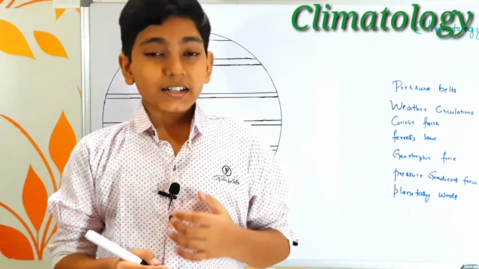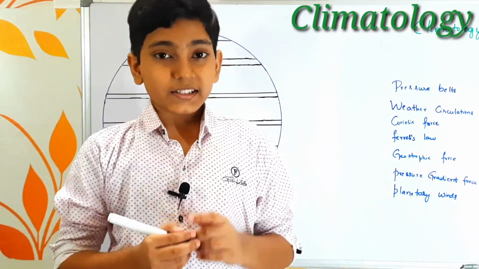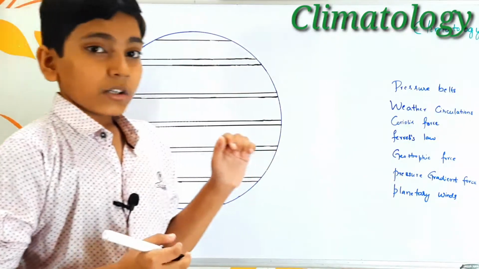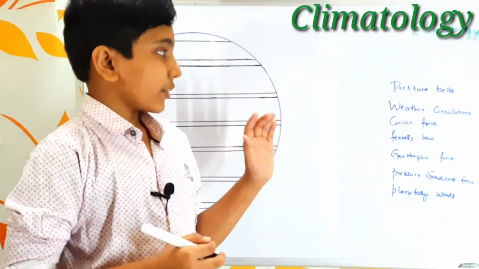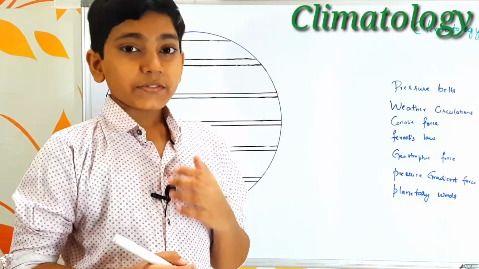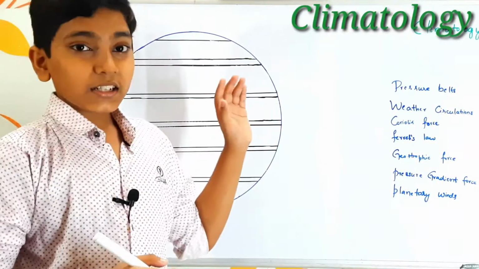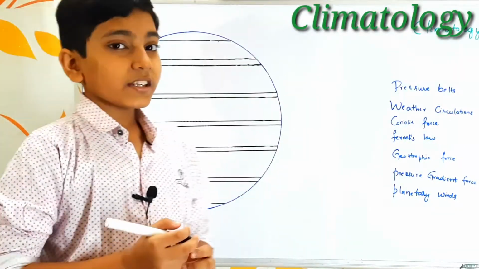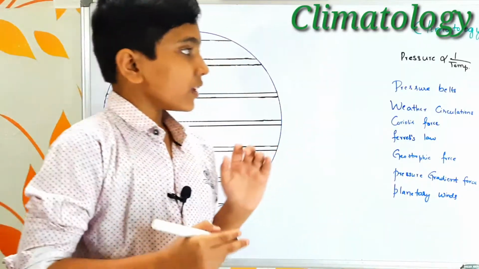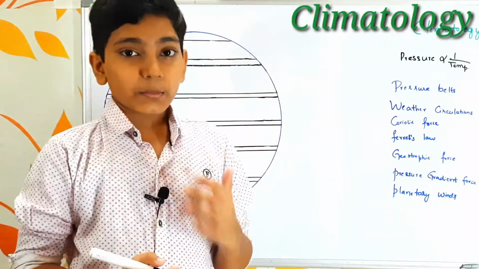So first, let us understand what actually is air pressure. Air pressure is the pressure that is exerted by air on all sides of the earth. One more thing to remember when we discuss pressure belts and weather circulations is that pressure is inversely proportional to temperature. If you know that, then you can understand the pressure belts. So let us understand pressure belts and weather circulations one by one.